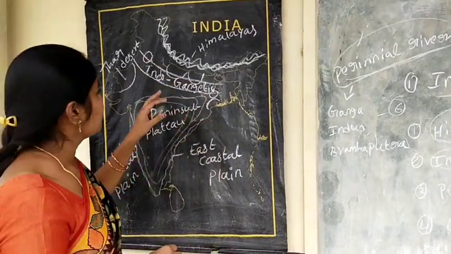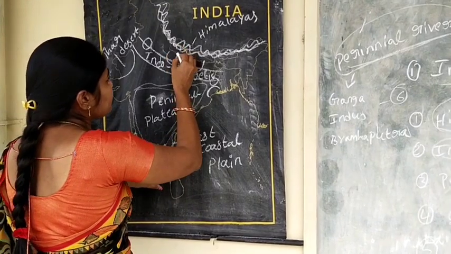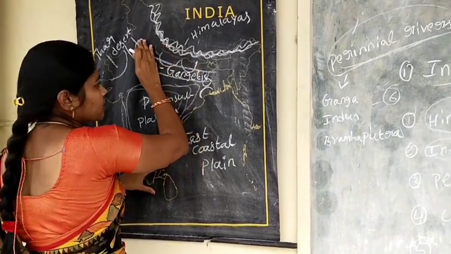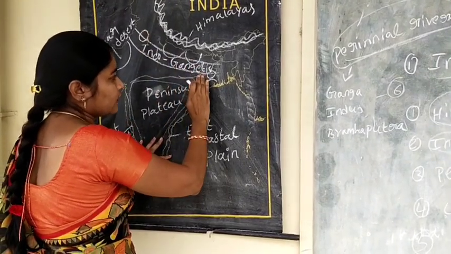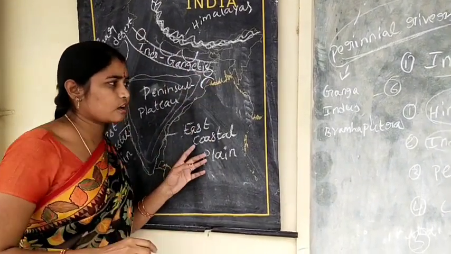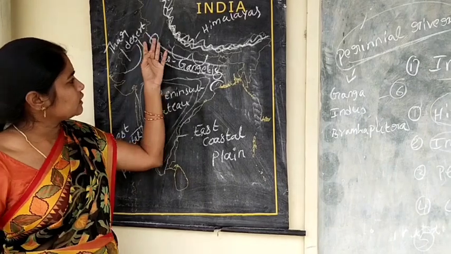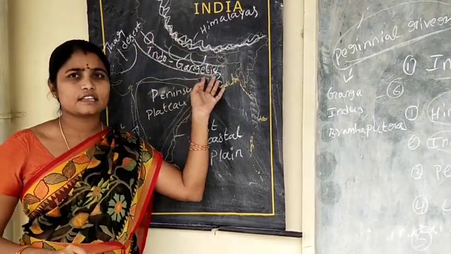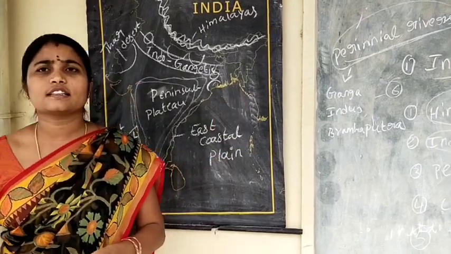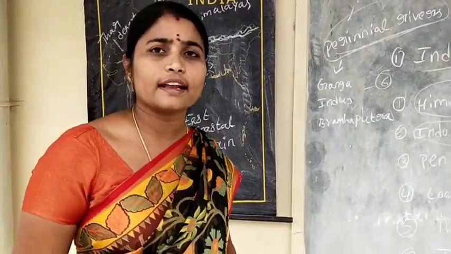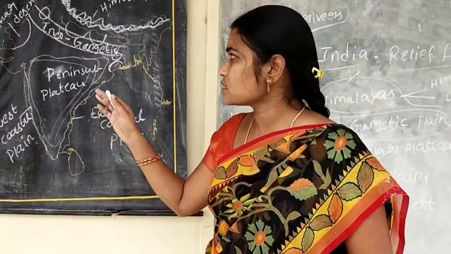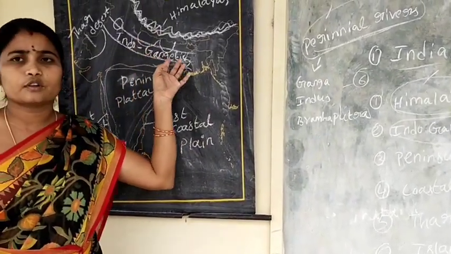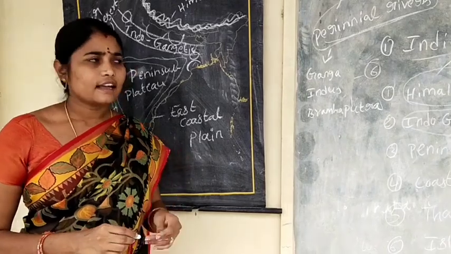The Indo-Gangetic Plain spreads over Uttar Pradesh, Bihar, a small portion of Haryana, Jharkhand and West Bengal. In this region there is very high population density because the rivers in this region are very helpful for irrigation.